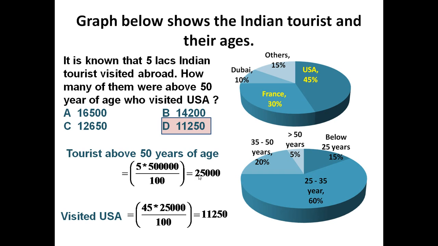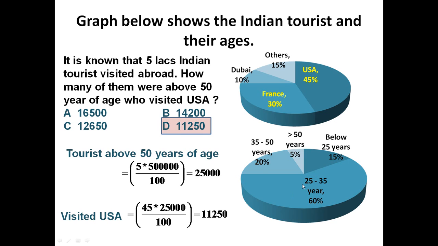Total tourists going abroad having age more than 50 years are 25,000, and 45% of 25,000 is equal to 45 into 25,000 divided by 100, which is equal to 11,250. So the answer is D.